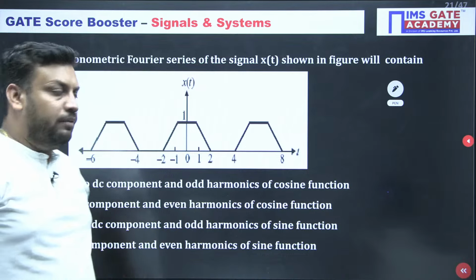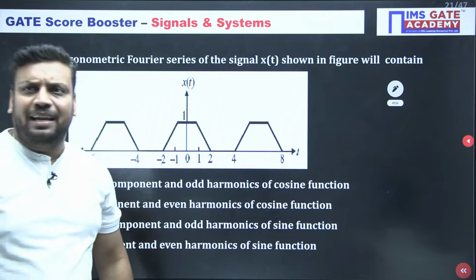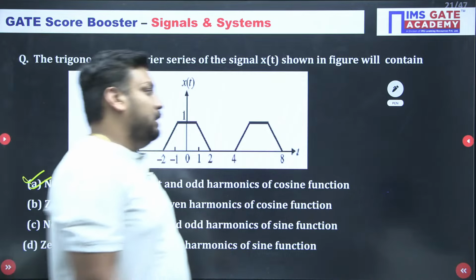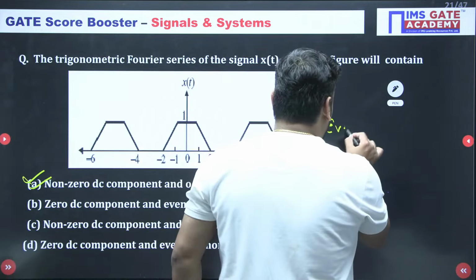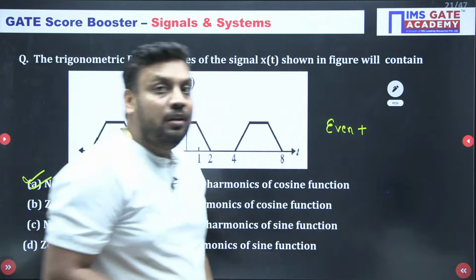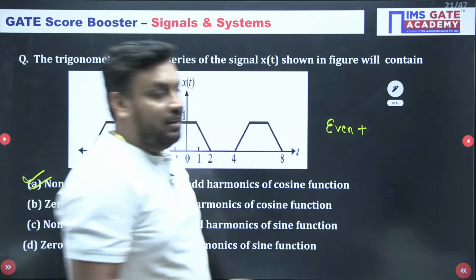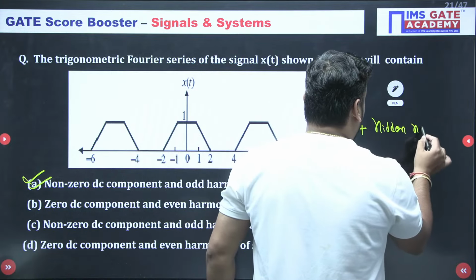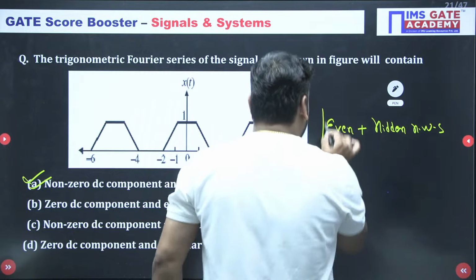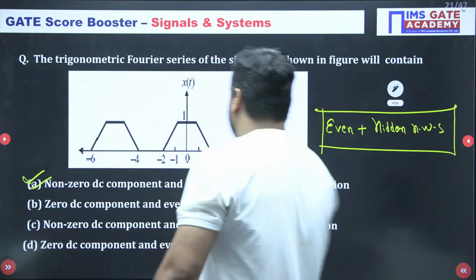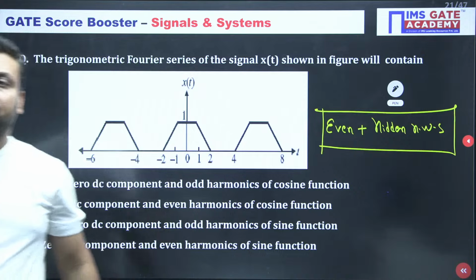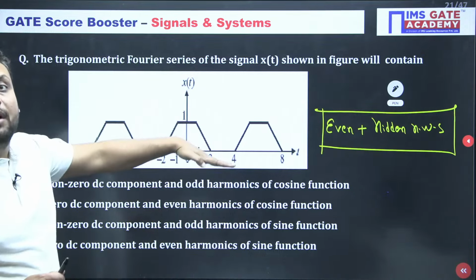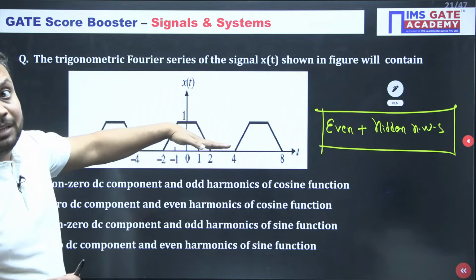Tell me the answer of this. A for Ahmedabad. Do you know it is an even signal? Do you know it is an even signal plus a hidden HWS signal? Is it a hidden HWS signal, guys? Do reply. How many of you observed this? Yes, hidden HWS signal, because if you provide the amplitude shifting by half magnitude, you add minus half value to this signal.